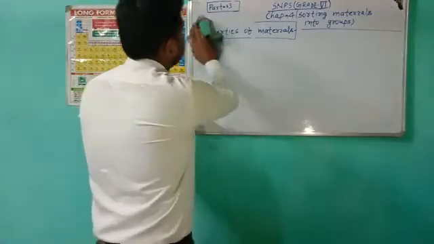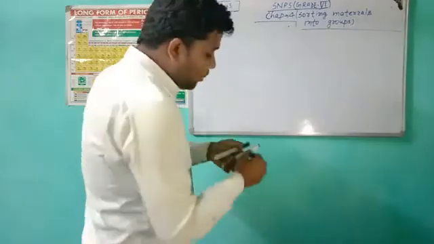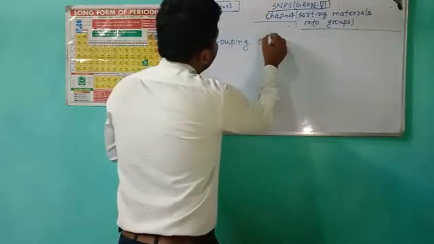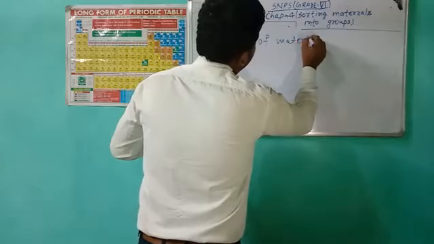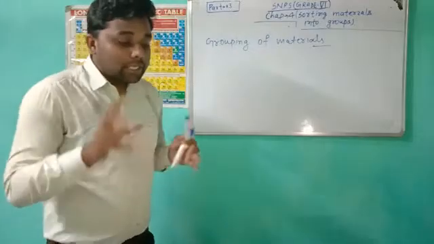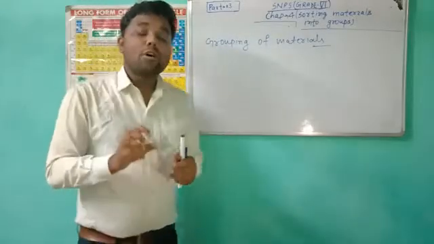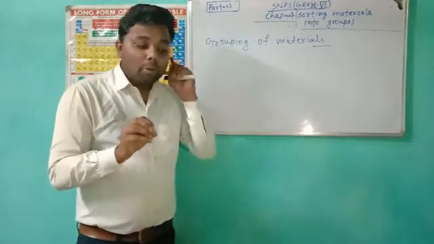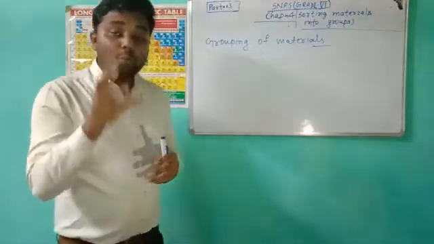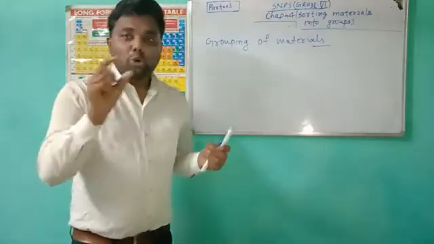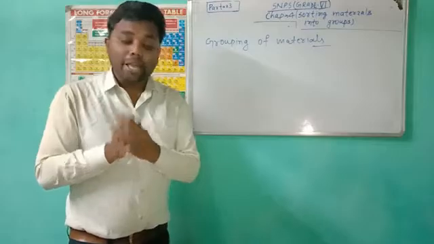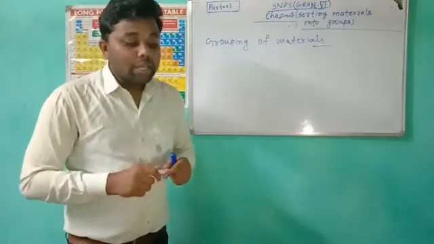The last topic of this chapter is grouping of the materials. What about the grouping of the materials? Grouping things together on the basis of certain similarities and similar properties is called classification. What is the definition of classification? Grouping things together on the basis of certain similarities and similar properties is called classification.